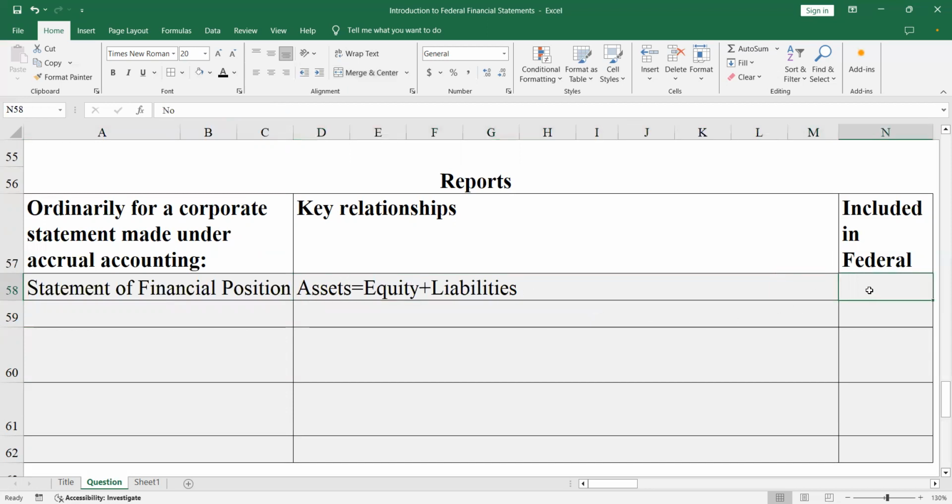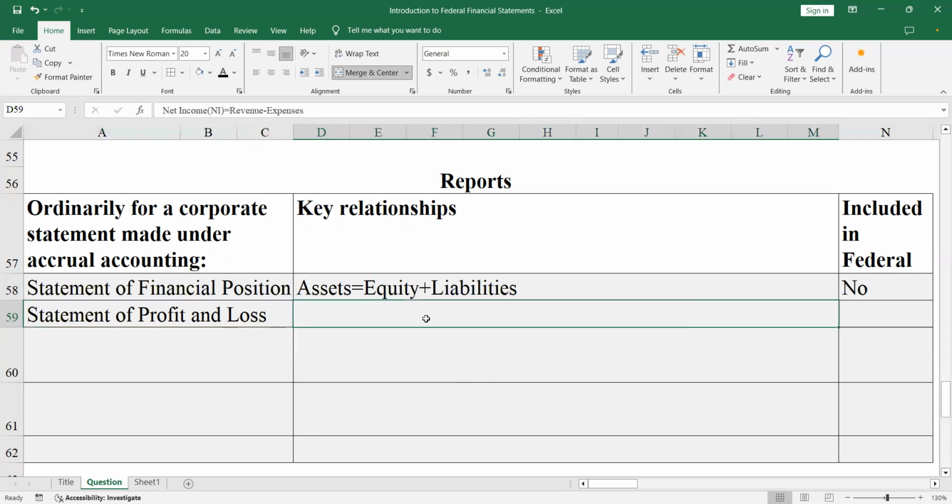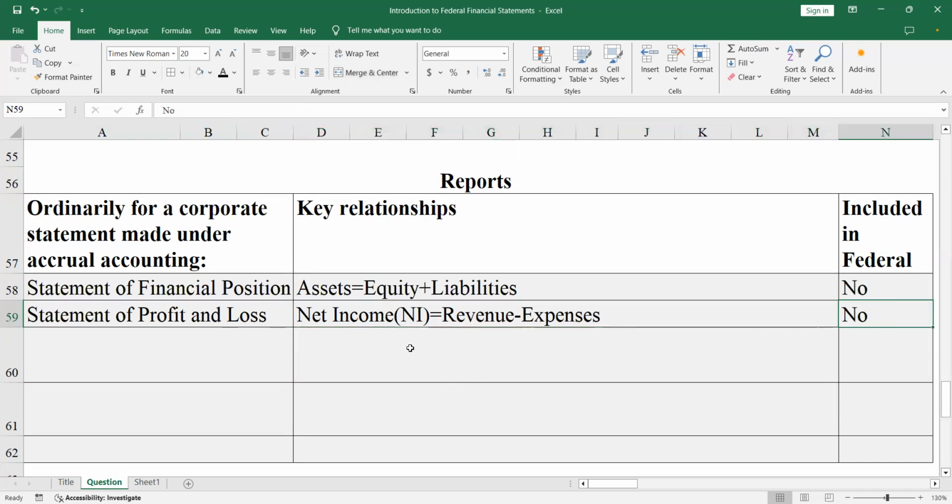As I've discussed, the federal financial statements are made under the cash basis of accounting, and they will not include the statement of financial position. The second one is the statement of profit and loss. That's your income statement. Net income, or profit, is equal to revenue minus expenses. And no, this is not included in the federal financial statements.